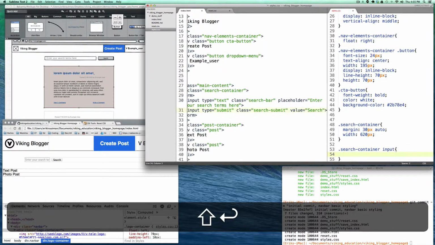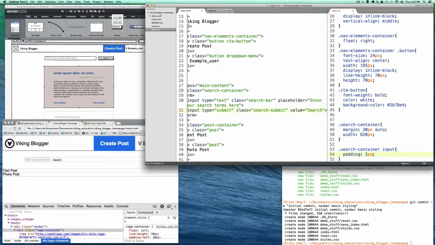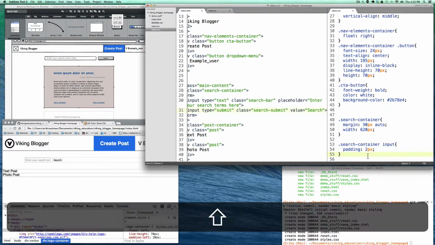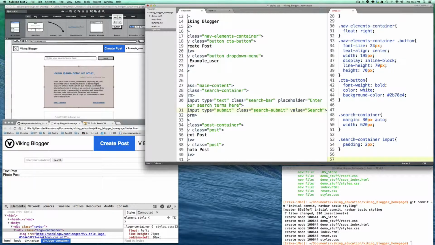So just to be clear on things, let's set the padding of both of these inputs to 2 pixels, and that's going to set it 2 pixels around all sides. That'll make it a little bit easier to work with them. So let's go back to our search container, and in this case we'll do the search bar first.